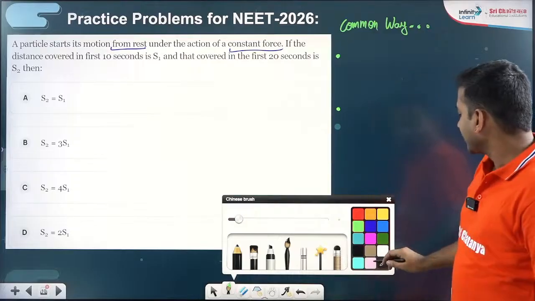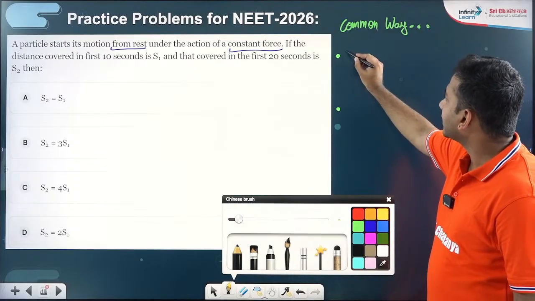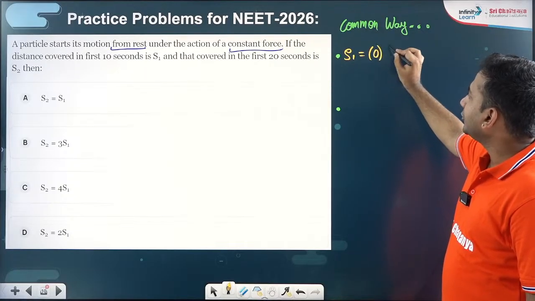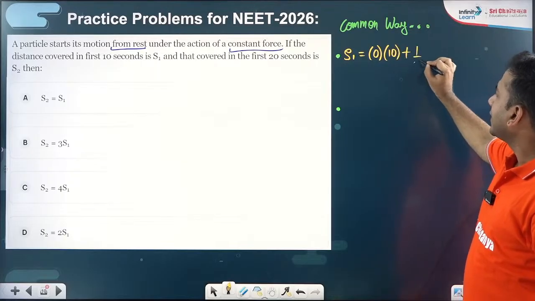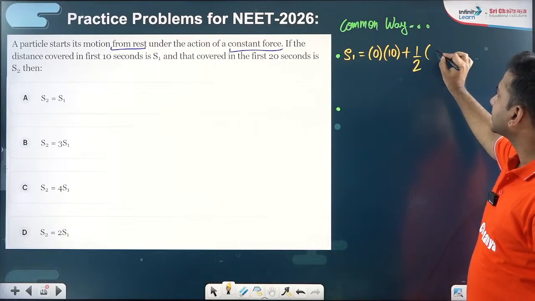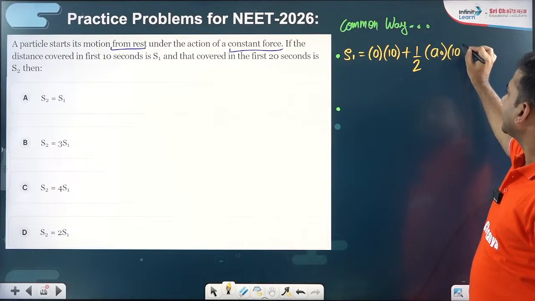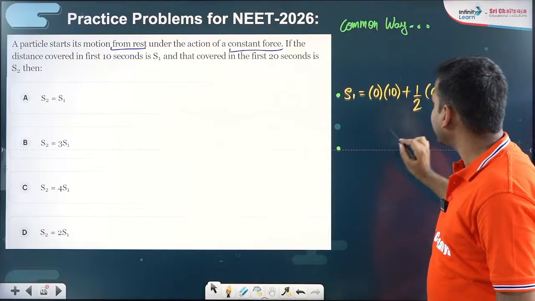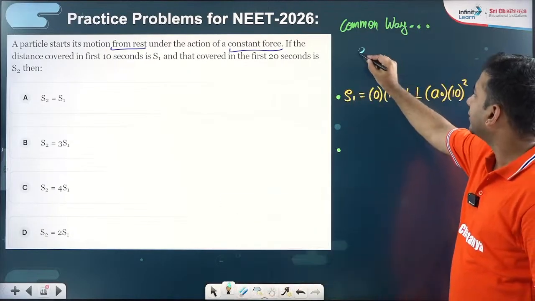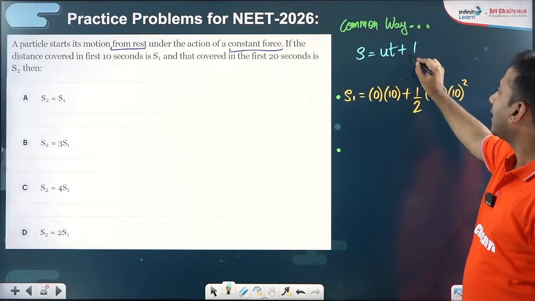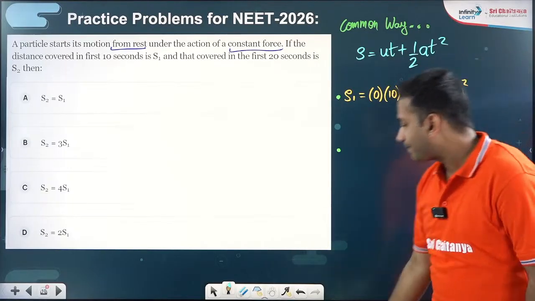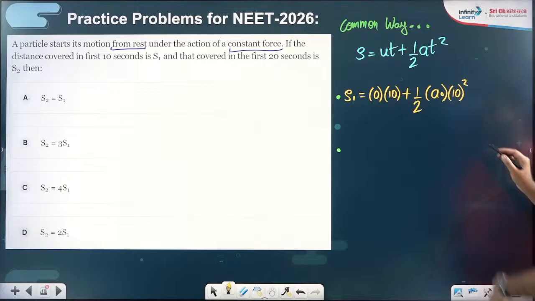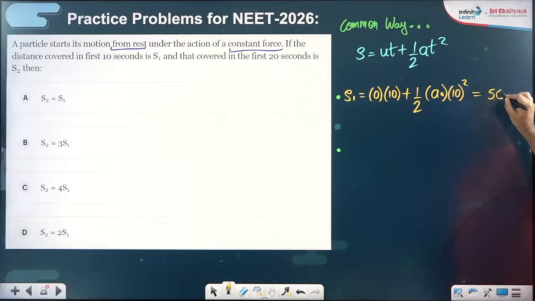So I'll try to apply the equations of motion two times. First of all, I would like to write S1 will be equal to ut plus half at square, that is 0 into 10 plus half, acceleration vector as some a naught, into 10 square. What I am doing is applying the formula S equal to ut plus half at square. So 10 square is 100, 100 by 2 is 50. So you got it as 50 a naught.